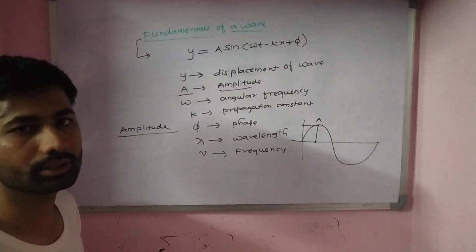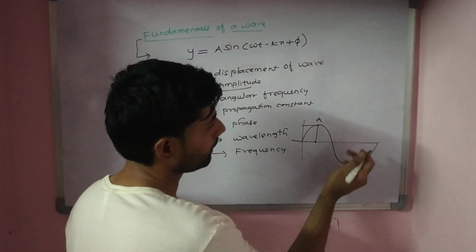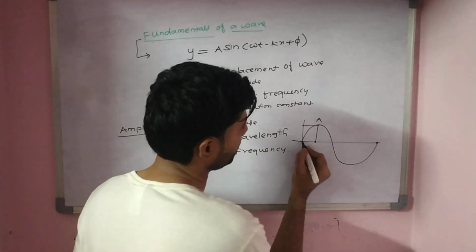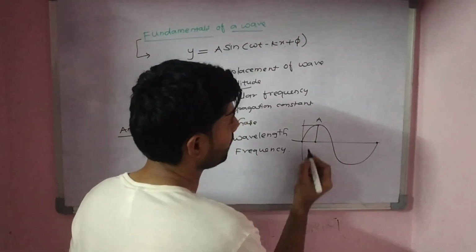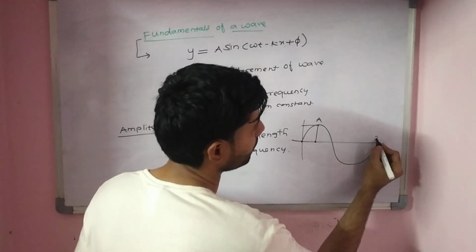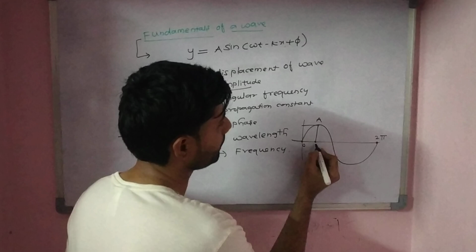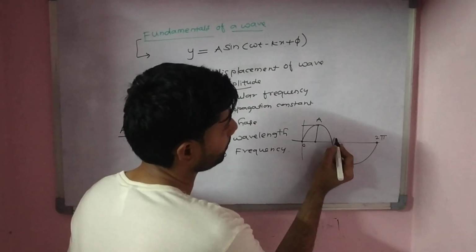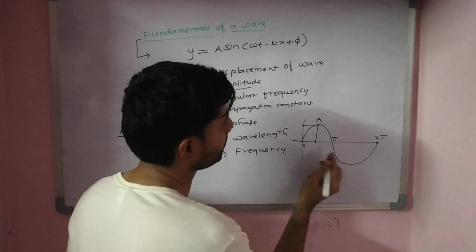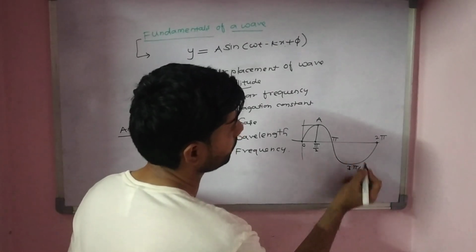So that represents the amplitude. And if we write this as one complete cycle, then the distance of this cycle will be 2 pi in total. Here it will be 0, next here pi, and here 2 pi. Here we can write pi by 2, and here 3 pi by 2.